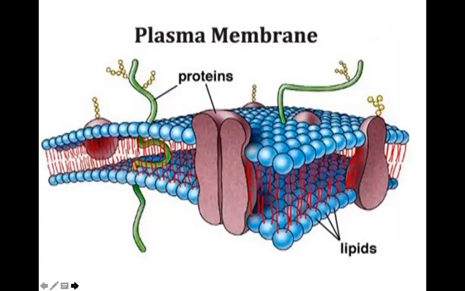See how the plasma membrane looks like. It is a double membrane layer, and these blue colored two membranes are made up of lipids. In between, it has got proteins. So you can see this is a protein, this is a protein, these are proteins. So in between the two bilipid layers are the protein layers found. These proteins are further divided into two types. They are extrinsic and they are intrinsic in nature. There are different types of proteins found here.